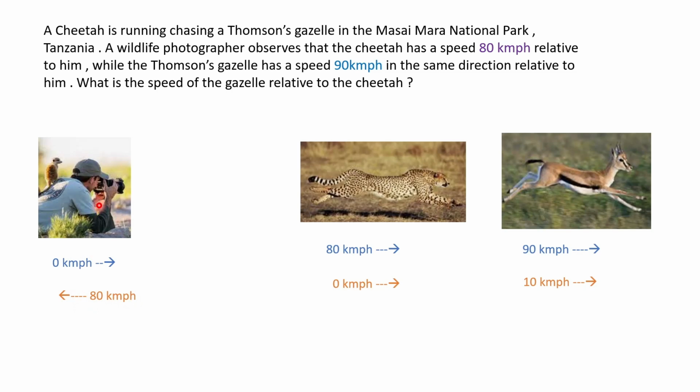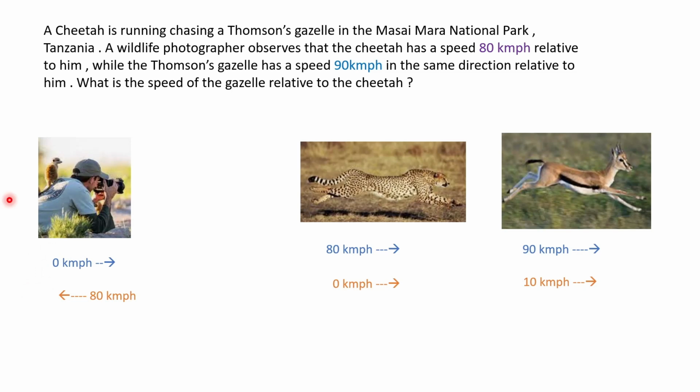Alright, in the photographer's frame, the cheetah is moving with an 80 to the right. In the cheetah's frame, the photographer is moving to the left with an 80. Right? So these are two frames of reference. The photographer's frame of reference here in blue and the cheetah's frame of reference here in orange. And we can go back and forth between any measurements made by the photographer and the cheetah using the formula which is discussed. Alright? So far, we have been talking about velocities.